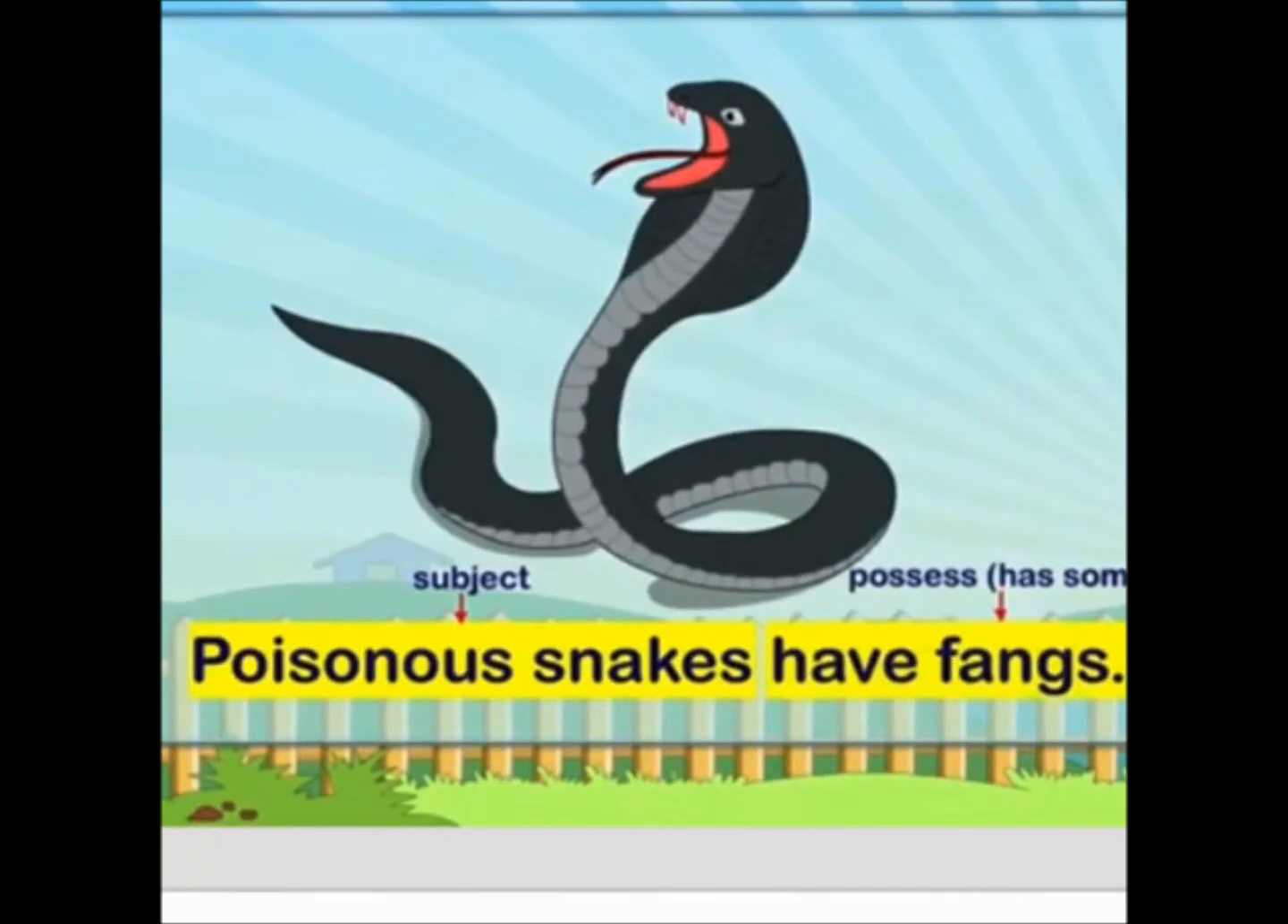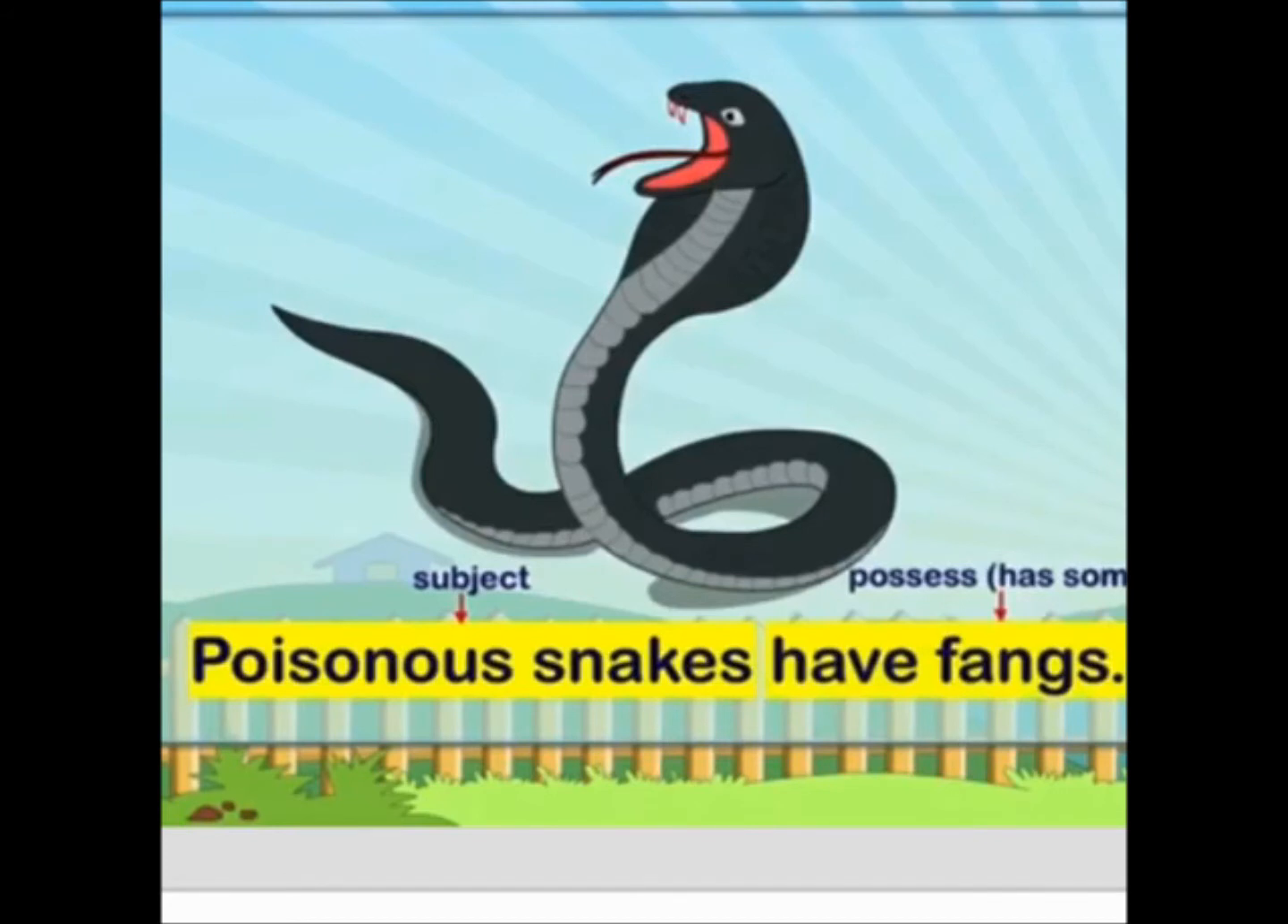One more example. Poisonous snakes have fangs. Now I told you the subject must be doing something or it is having something. Now in this sentence we can see that we are talking about the possession of fangs. Poisonous snakes have fangs. Who has fangs? About whom are we talking? You can guess easily. Poisonous snakes. So poisonous snakes will be our subject.